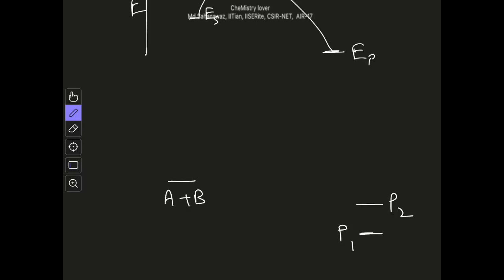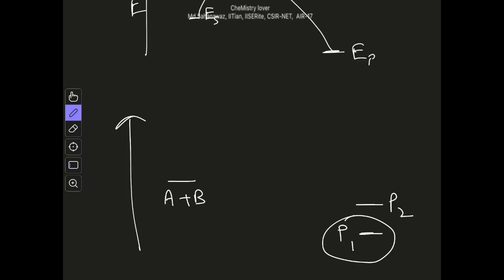Now we don't know whether they are coming through the same transition state or not, but previously scientists used to think that you will always get this product P1 as your major product because it is lower in energy, it is thermodynamically more stable.